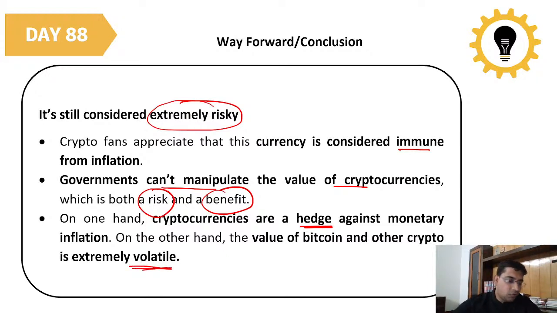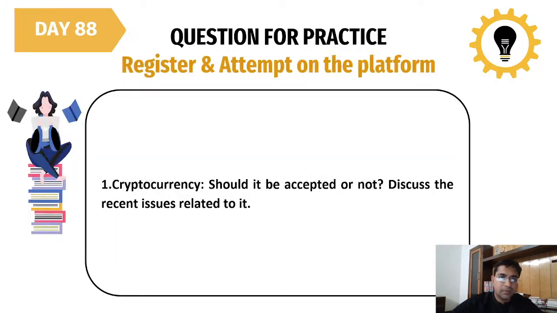Hedging means that if you wanted to save your money, you can save it in cryptocurrencies because they are like a hedge against monetary inflation, so you can expect that they can remain the same. Okay, but they are also extremely volatile. All of a sudden there is a sudden rise, all of a sudden there is a sudden downfall. It can happen. Okay, so this is what we have talked about regarding cryptocurrencies.